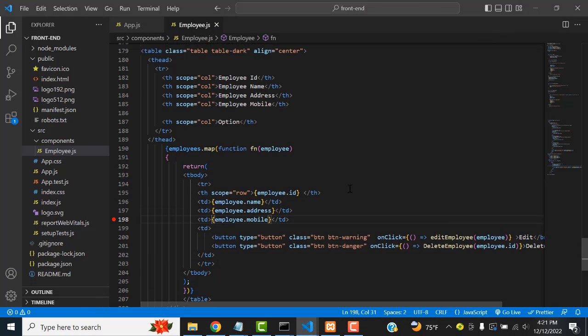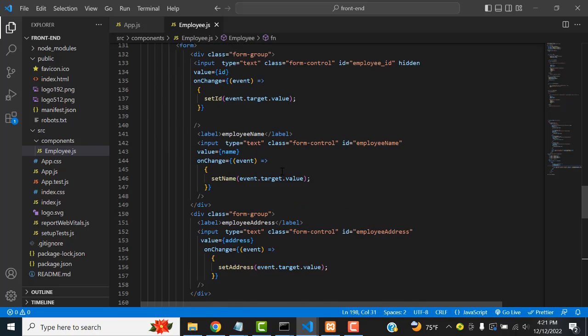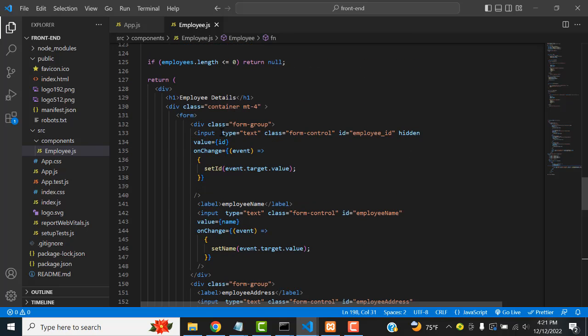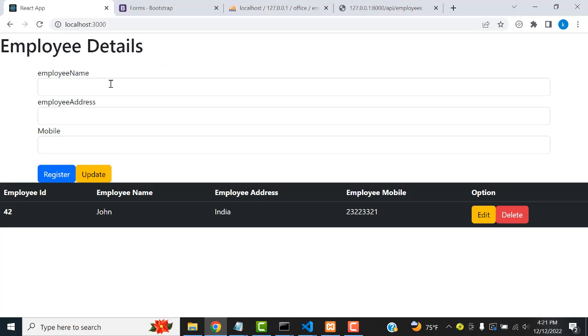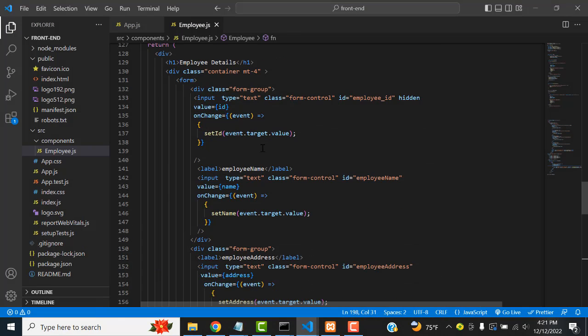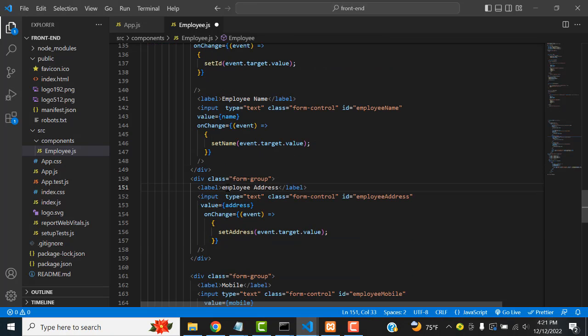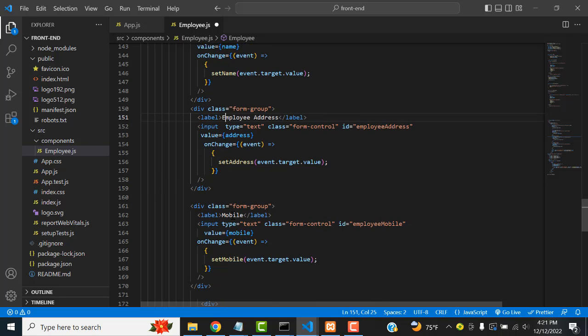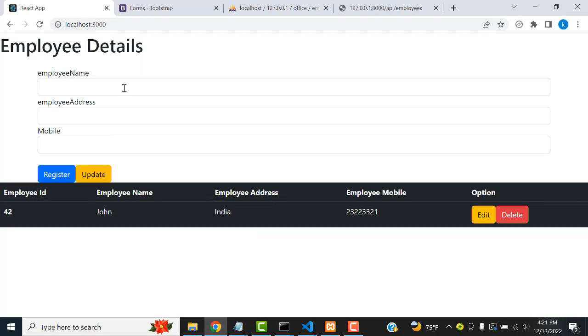Right. Now I'm going to add the records. This one I already explained. When you type the name, address, and mobile, write the employee name here, then the employee address, and after that the mobile. It will be stored in this text field.